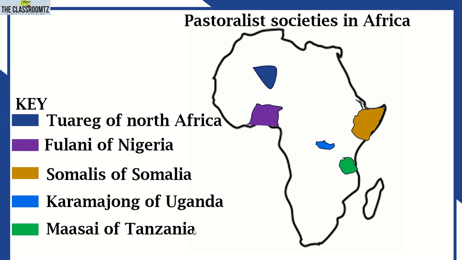And the Maasai of Tanzania, again in East Africa. This picture shows the location where these societies are found. There are 5 in number, so it is very easy to be asked in the national exam to draw the map of Africa and locate pastoralist societies. So you had better know the location of these pastoralist societies as shown on the map.